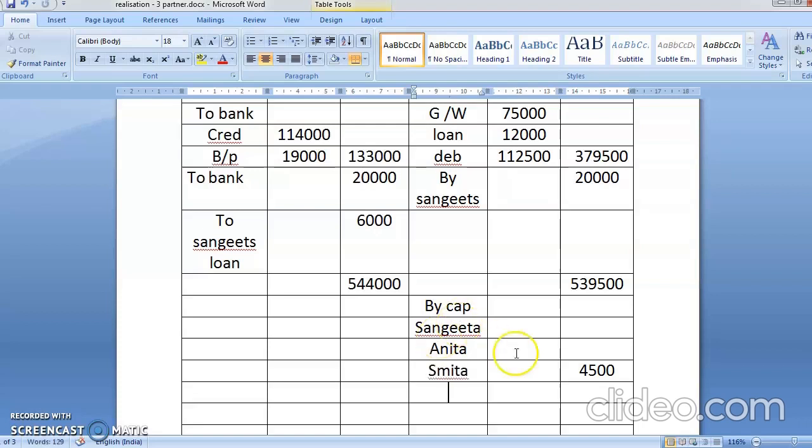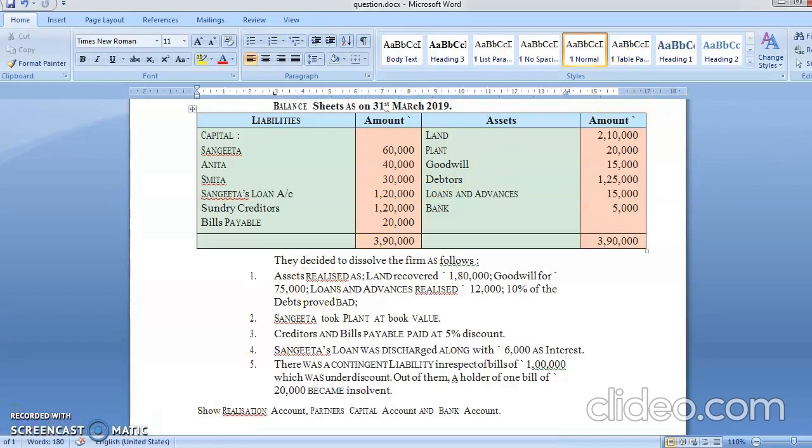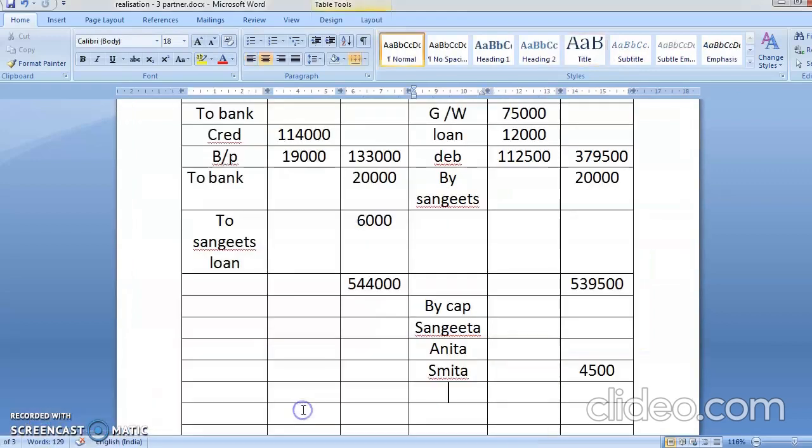Now this money is going to be divided in the profit sharing ratio. Tell me what was the profit sharing ratio we have read in the problem. The profit sharing ratio is 2:2:1. That is 2 plus 2, 4. 4 plus 1 is equal to 5. So the total of the ratio is 5.